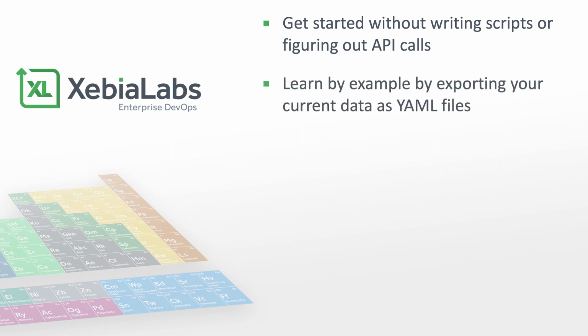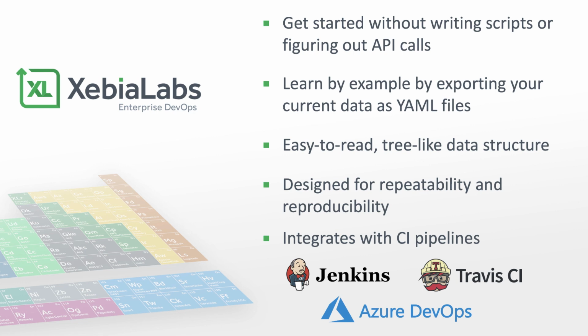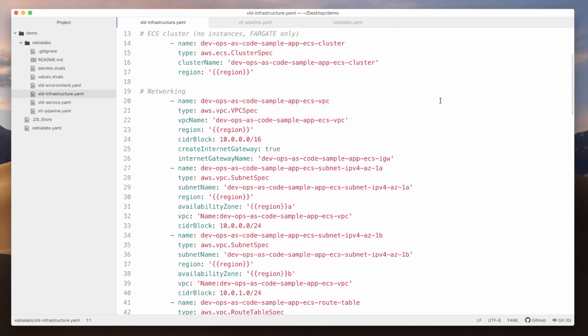If you're already using the XebiaLabs DevOps platform, you can get started by exporting your existing configuration items, release templates, and more as YAML files. The YAML file's tree-like structure is easy to read and easy to understand. You can apply YAML files as many times as you'd like. You don't have to build logic that checks whether items exist before you update their properties. And you can invoke the command line interface from your continuous integration pipelines, so changes are applied as soon as you commit them. Let's take a look at the YAML format.